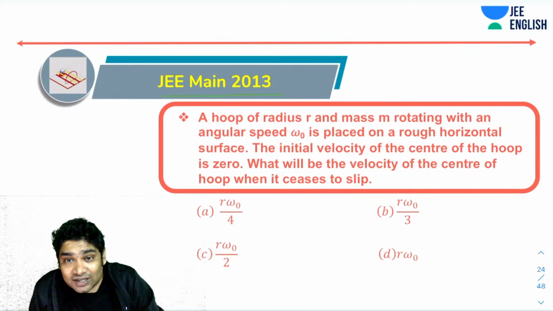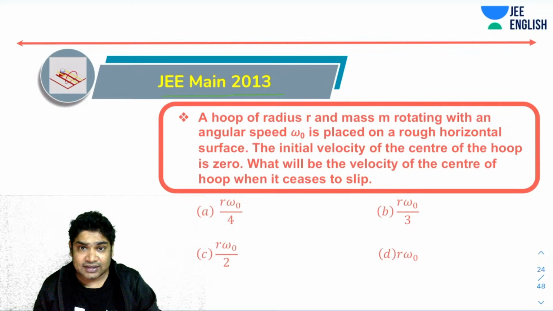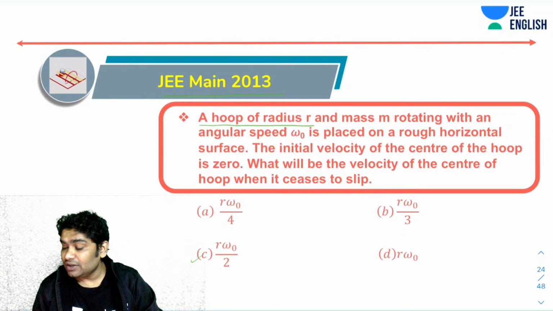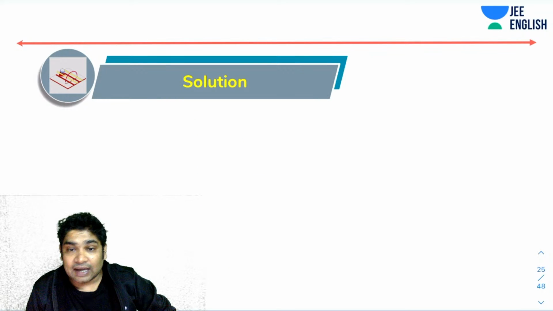All right, so a lot of answers are coming in. Okay, so A, A, C. I think C is the correct answer. I'm not sure, but let's see. So how do you solve this? A hoop of radius r of mass m is rotating with an angular speed of this. Yes, I can see that.